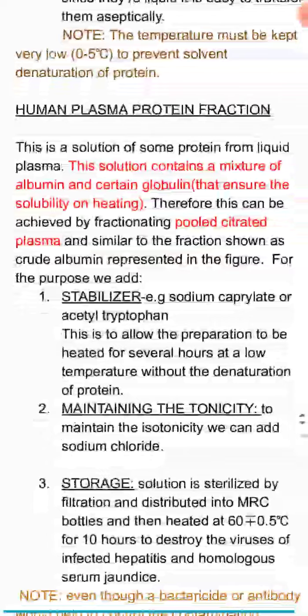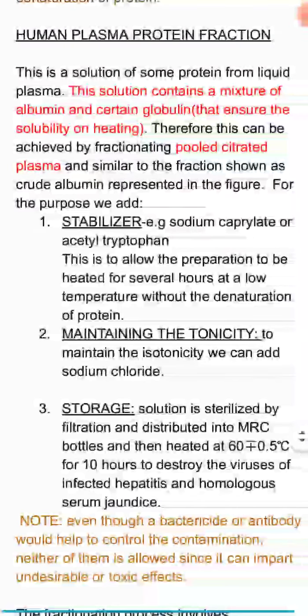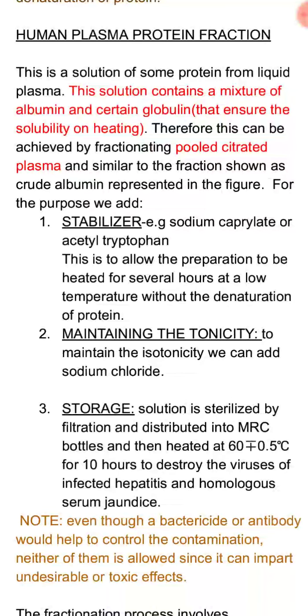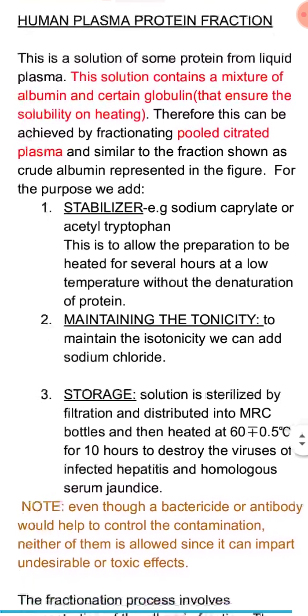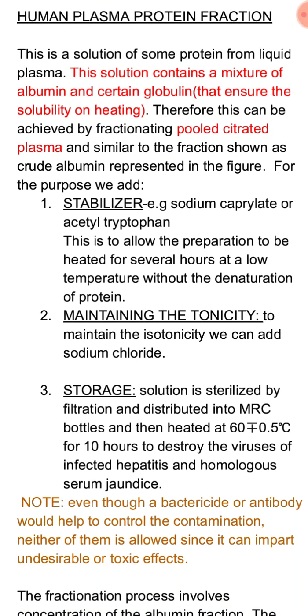The next topic is human plasma protein fraction. Human plasma protein fraction is nothing but a solution of proteins obtained from liquid plasma. This solution consists of a mixture of albumin and certain globulins. It is obtained by fractionating pooled citrated plasma, meaning plasma to which an anticoagulant has been added. Here we are adding sodium citrate as the anticoagulant. So from this pooled citrated plasma we obtain the human plasma protein fraction.